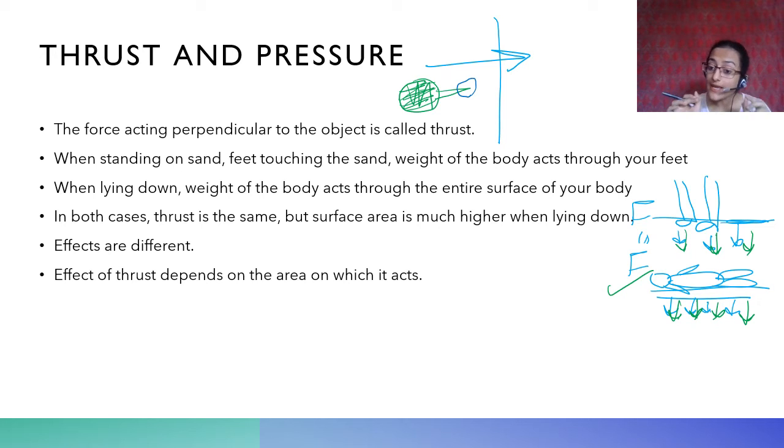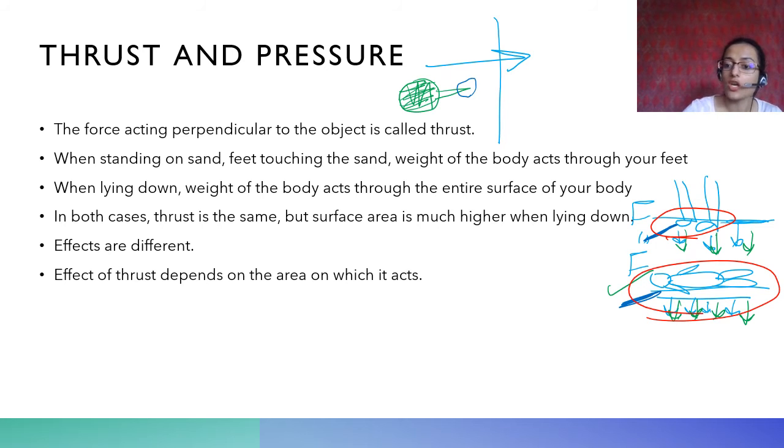The force is the same, but the effect becomes much larger. I'm sorry, I should not say force becomes much larger. The effect is much greater because the force is now acting through a smaller surface area. Therefore, pressure is much higher. Here pressure is much lower, and here pressure is higher. In this case, pressure is higher. In this case, pressure is lower.